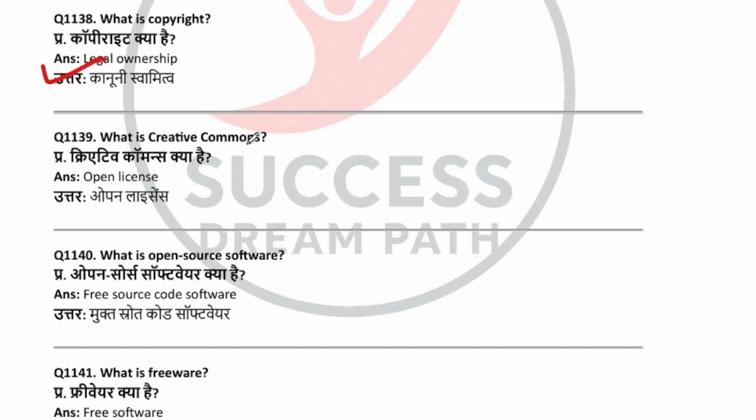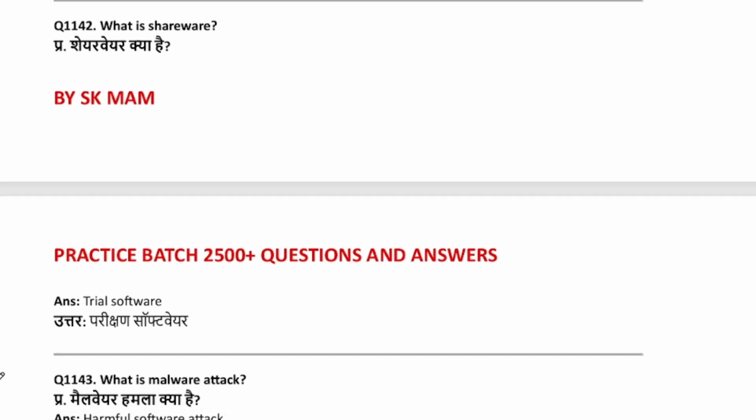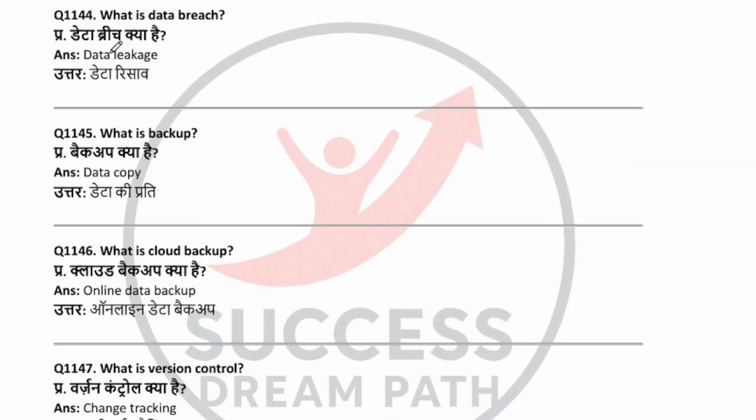What is Creative Commons? Open license. What is open source software? Free source code software. What is freeware? Free software. What is shareware? Trial software. What is malware attack? Harmful software attack. What is data breach? Data leakage. What is backup? Data copy. What is cloud backup? Online data backup.